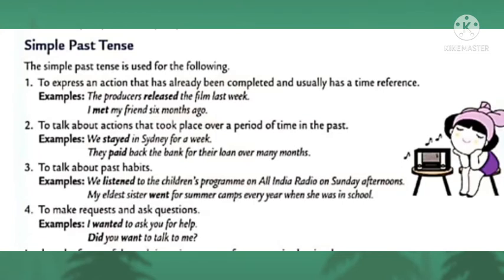Let's check the usages of simple past tense. The simple past tense is used for the following: to express an action that has already been completed and usually has a time reference. Examples: the producers released the film last week. I met my friend 6 months ago. To talk about actions that took place over a period of time in the past. Examples: we stayed in Sydney for a week. They paid back the bank for their loan over many months.